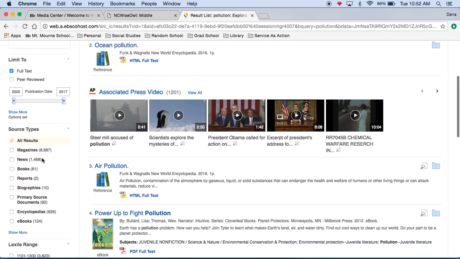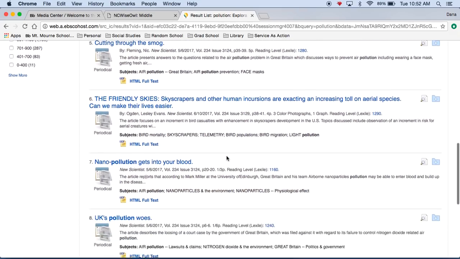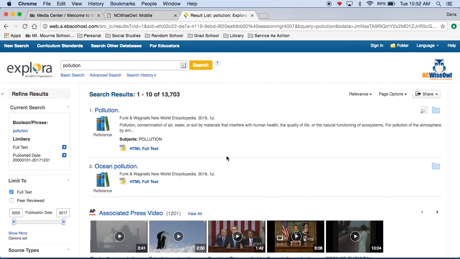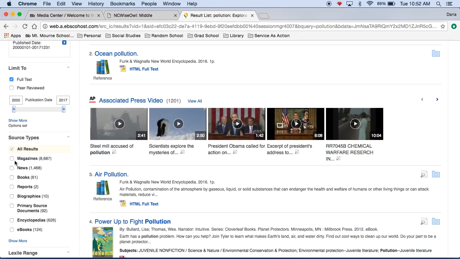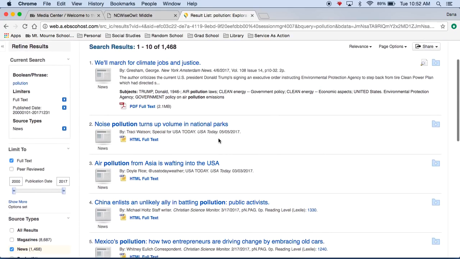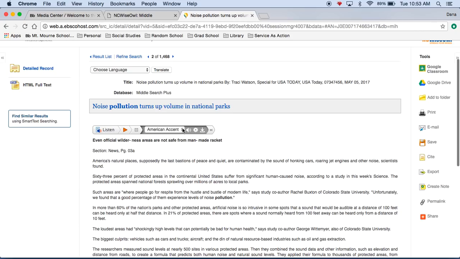So I can also set the source type. Right now it just shows me everything that is there for pollution, including reference books, ebooks, videos, everything. But if I want to limit it just to news articles, so I can see what's happening right now with this issue, then I can do that. And then I could click on the news article itself. Okay, you'll see again that I can listen to it and I can change the accent, which is kind of fun. But I can listen to this article and it will play it for me.